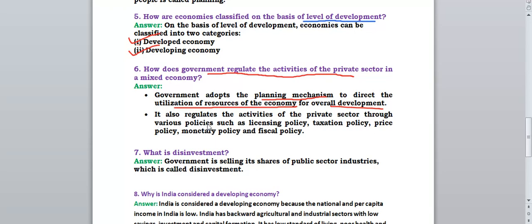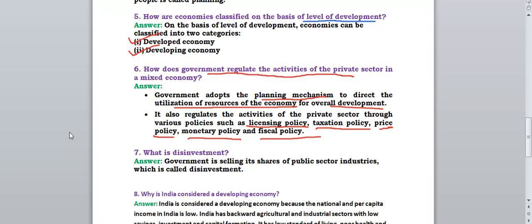Second one, it also regulates the activities of the private sector through various policies. Now, the government will regulate the activities of the private sector by many types of policies, such as licensing policy, taxation policy, price policy, monetary policy, and fiscal policy. Five policies.